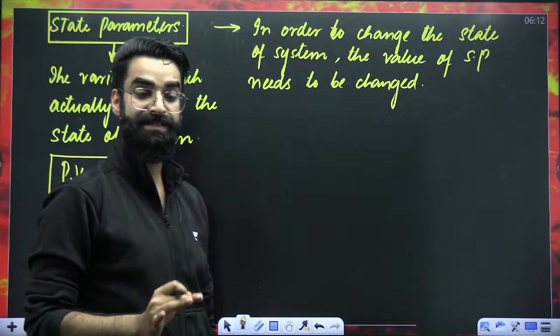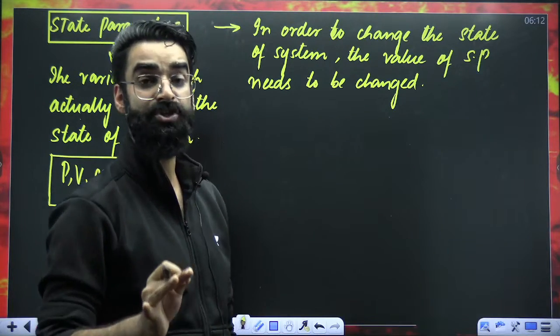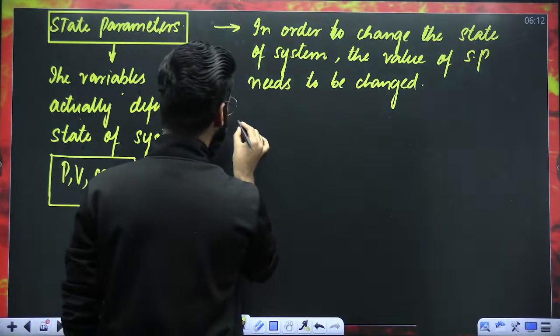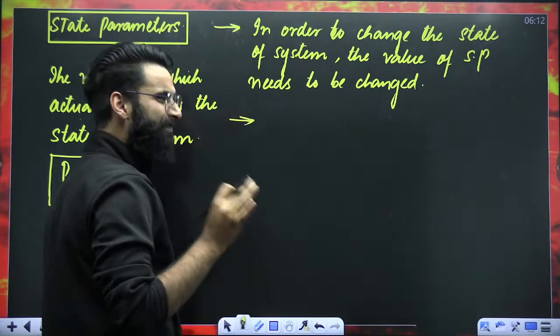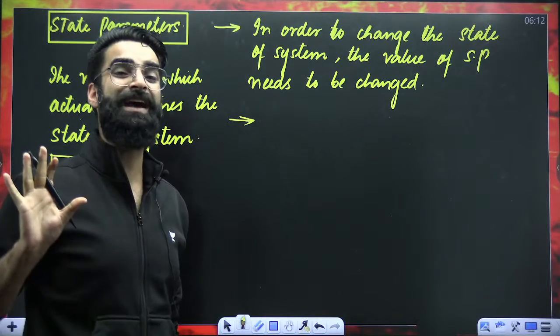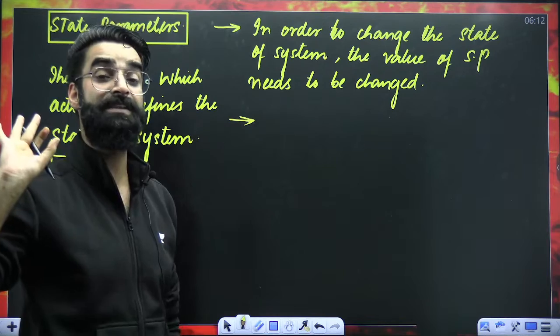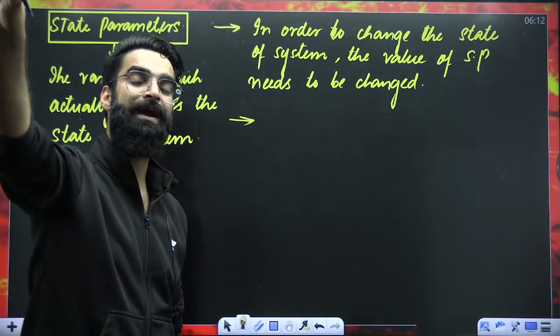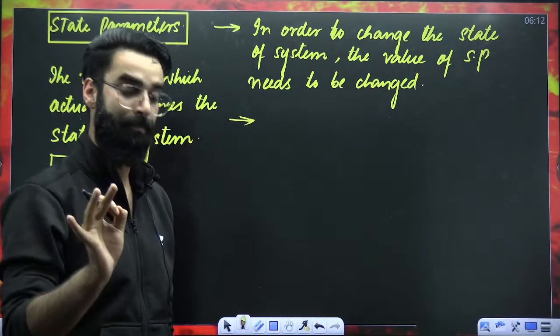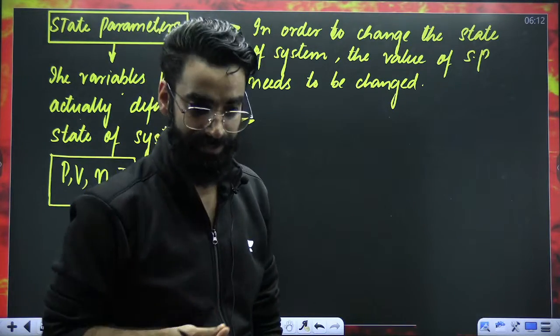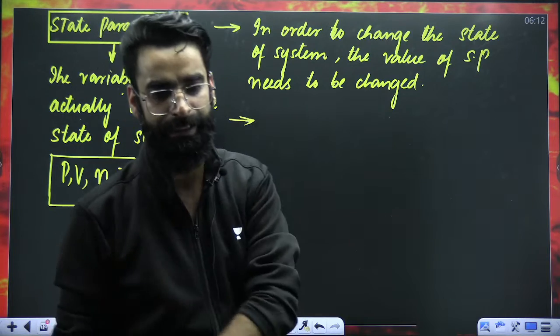If you want to change the state of the system, you will have to change the value of a state parameter. And my dear students, if you change one of the state parameters of the system, the state of the system will automatically change. Minimum, you have to change one state parameter. Maximum, you can change many.